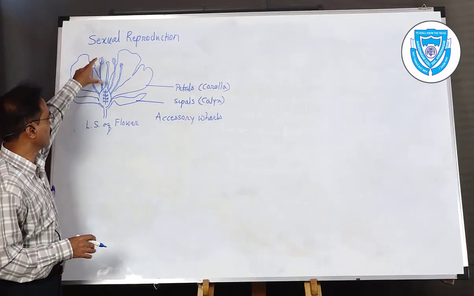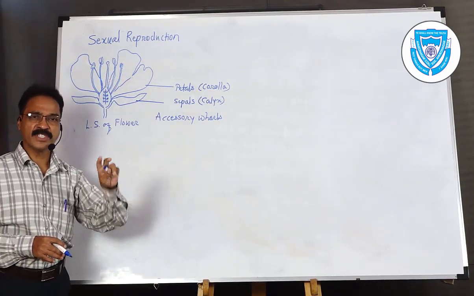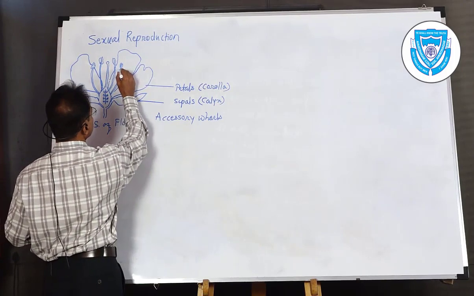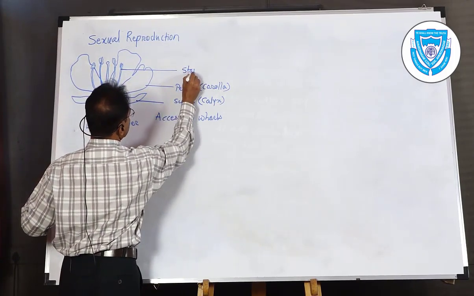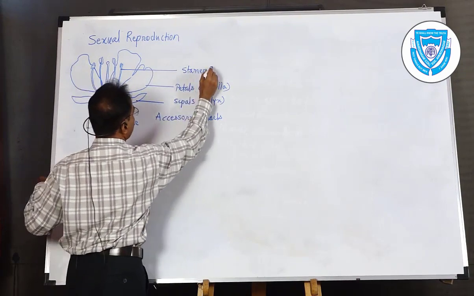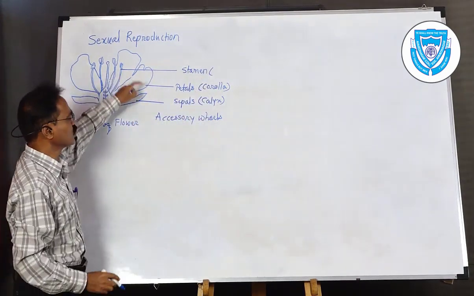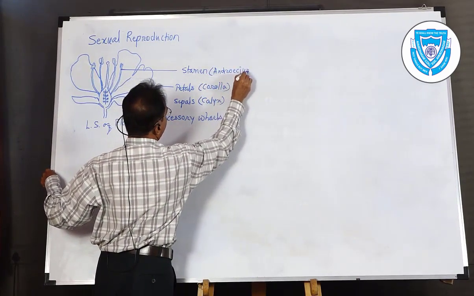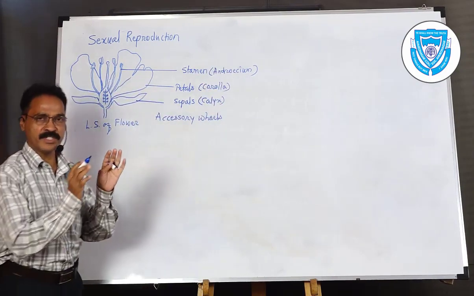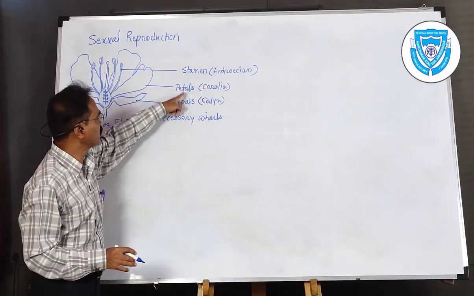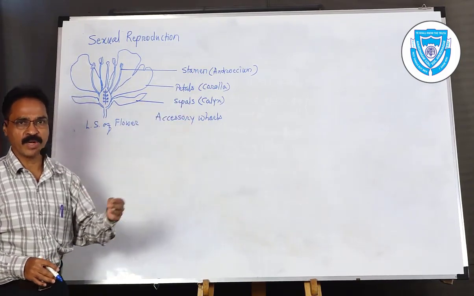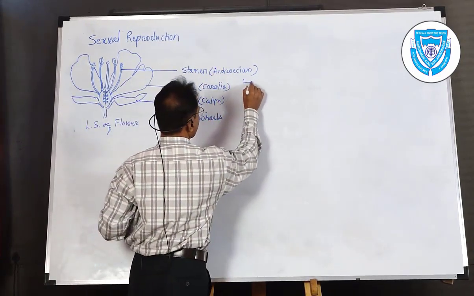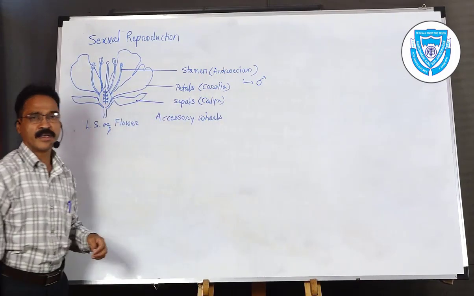Okay, now the next one. The two parts which I called necessary parts or essential whorls. The first is the stamen, and the unit made of these stamens is called the androecium. So androecium is a unit of many stamens, just like the petals and sepals. The number varies from plant to plant, species to species, but the unit is called the androecium, and androecium is also known as the male reproductive structure.